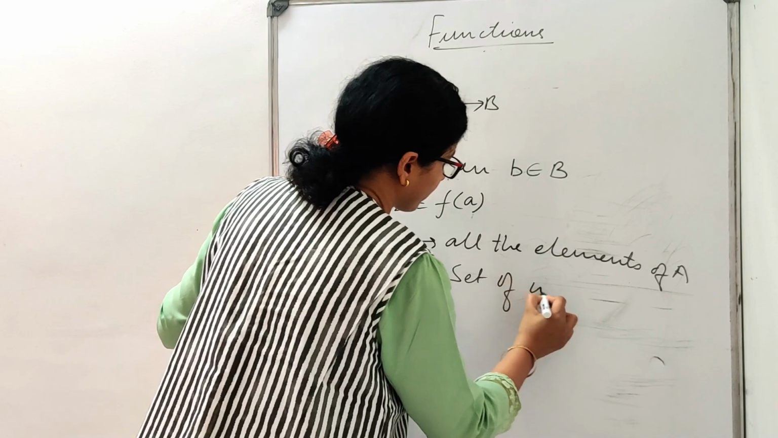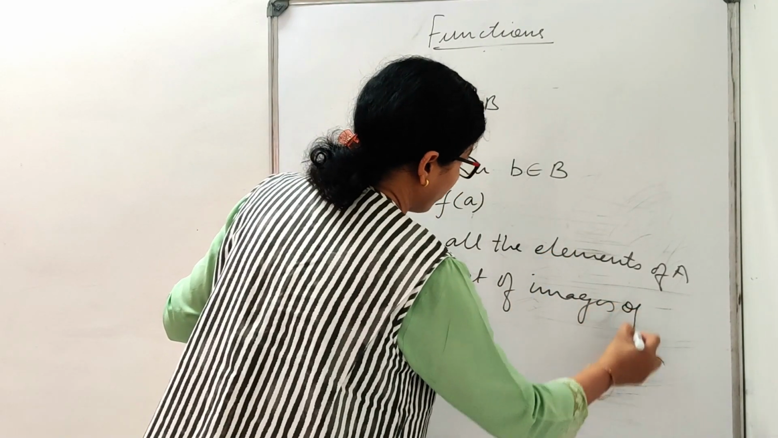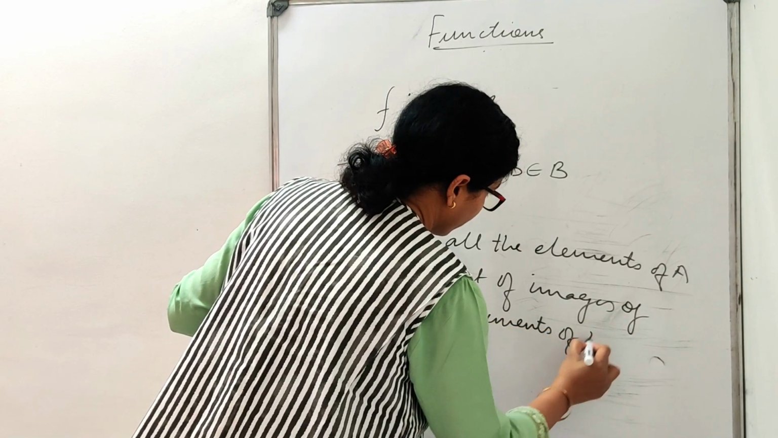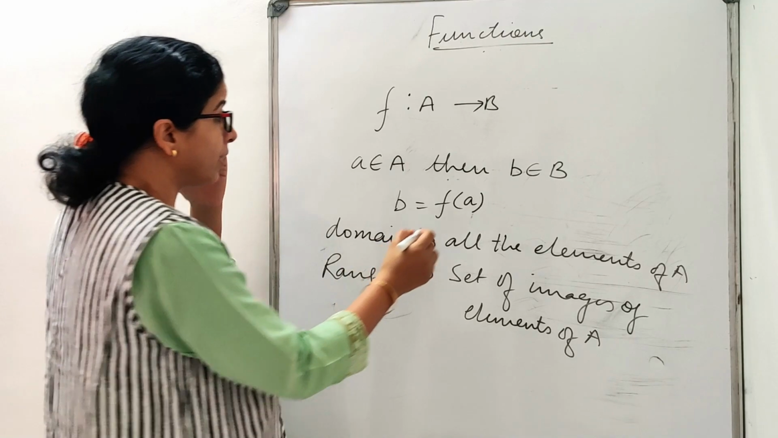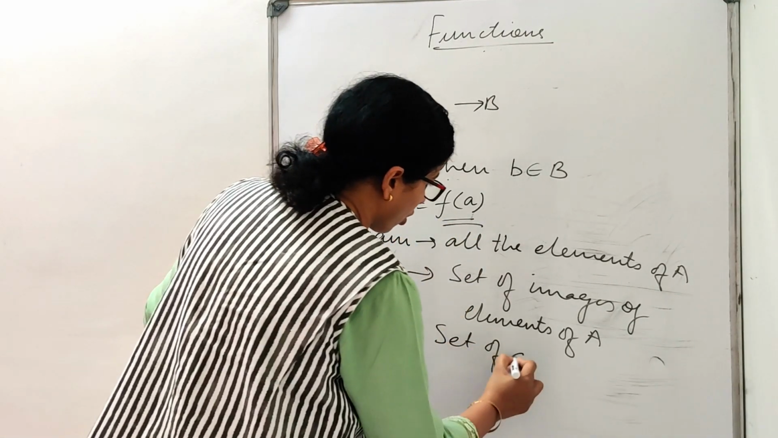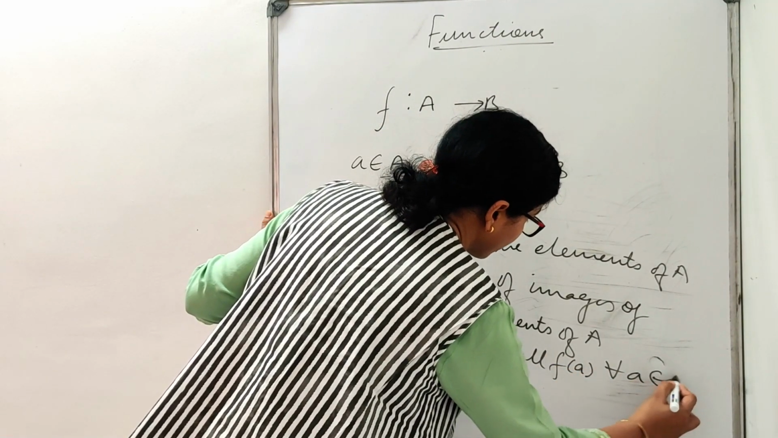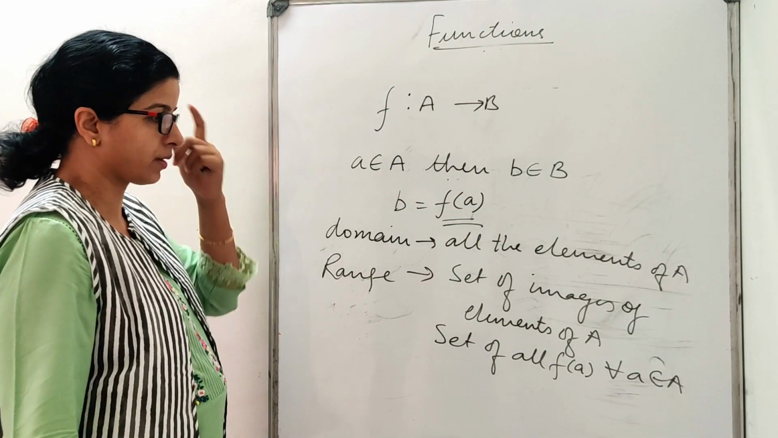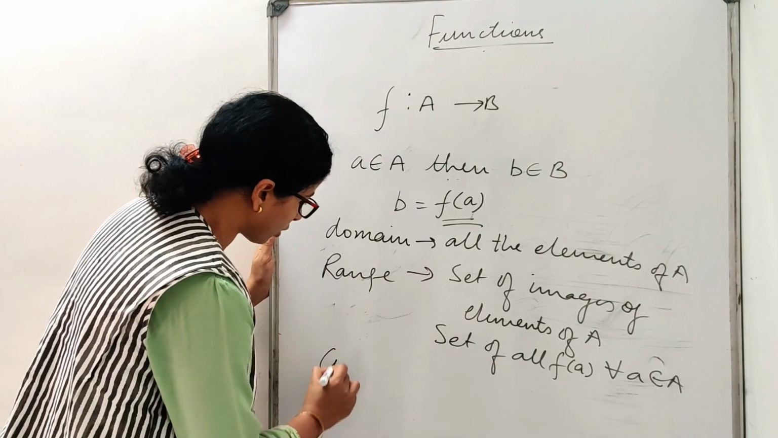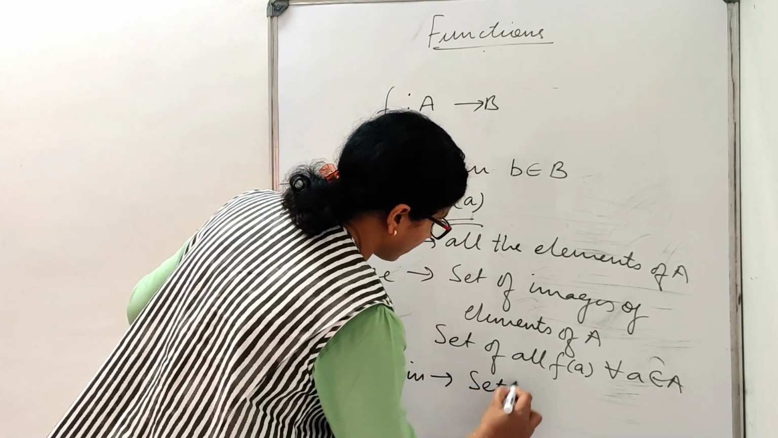Set of images of elements of A, right? So means set of all f(a) for all a belongs to capital A. Okay, those will be my images. And what is my codomain? That is your set B.